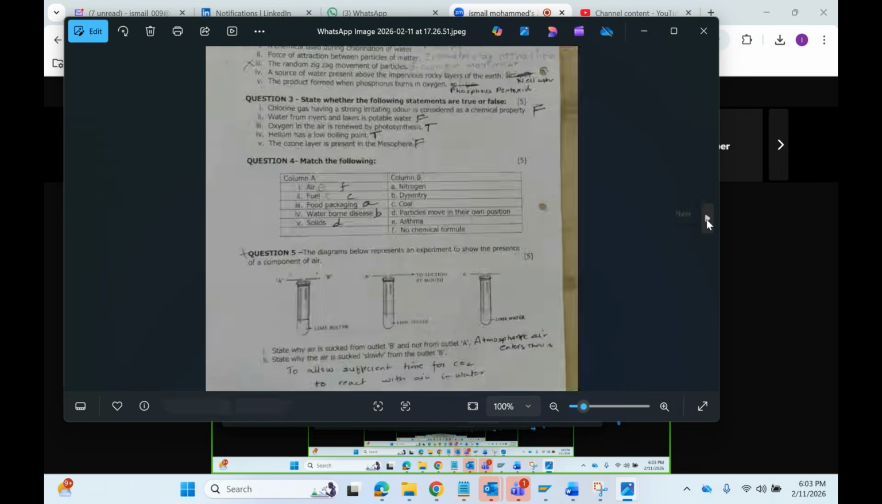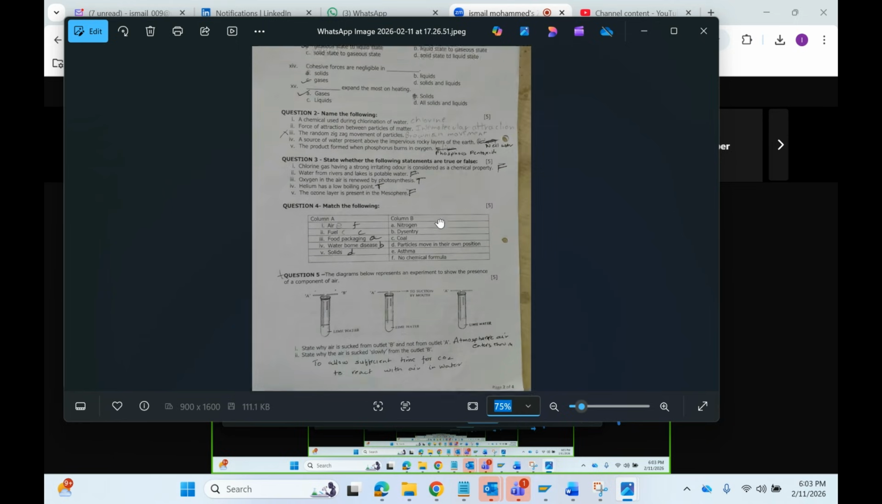Next one. I think this is the one. Oops, increase this one. Is this visible? Clear? Clearly visible.